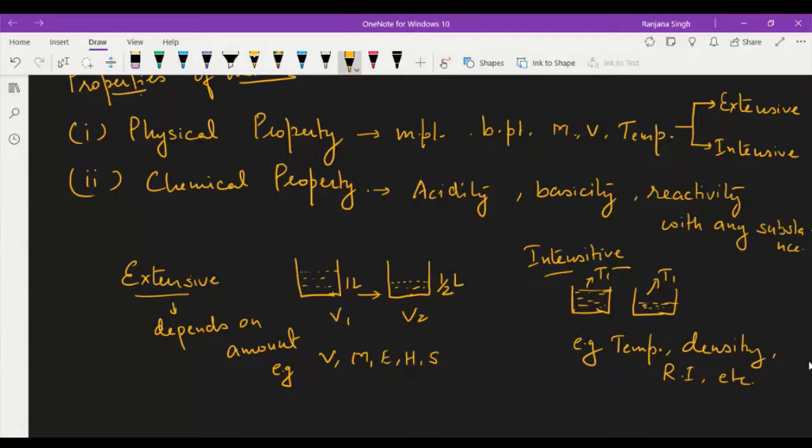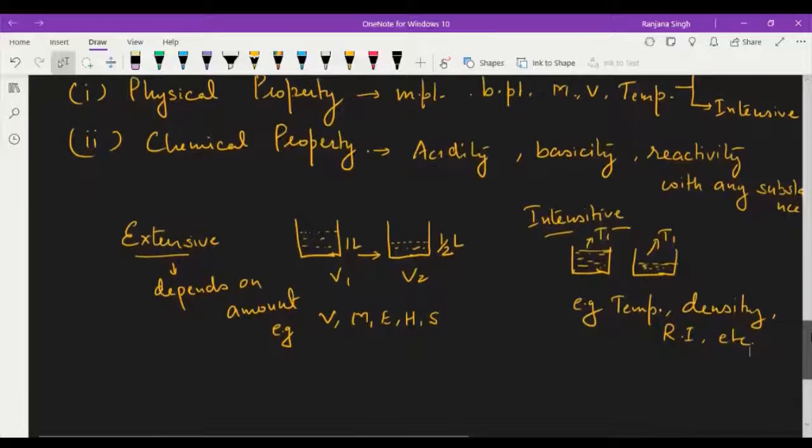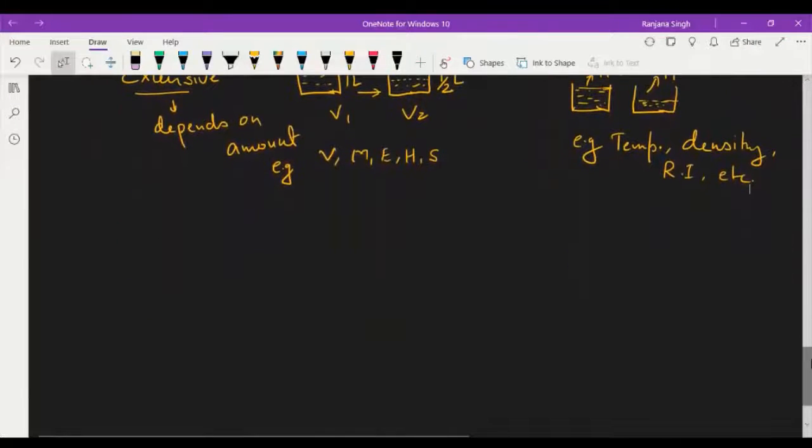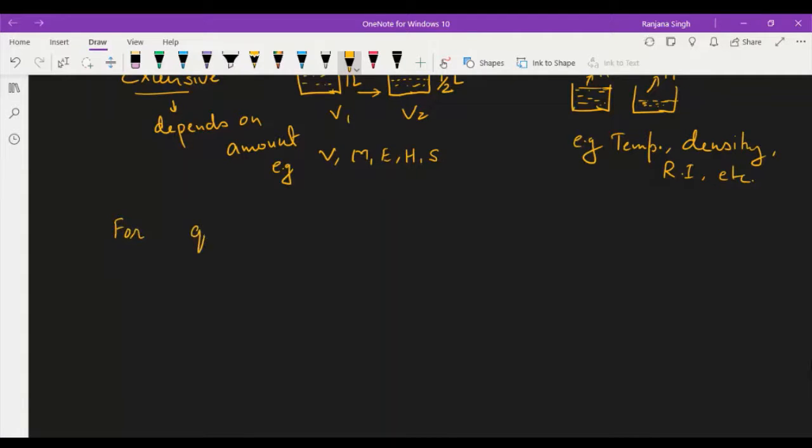Okay. Then come to another part, that is measurement. If there is a physical property, you have to measure that. Okay. And coming to measurement, a property may be quantitative or qualitative, and for quantitative property, measurement is required.